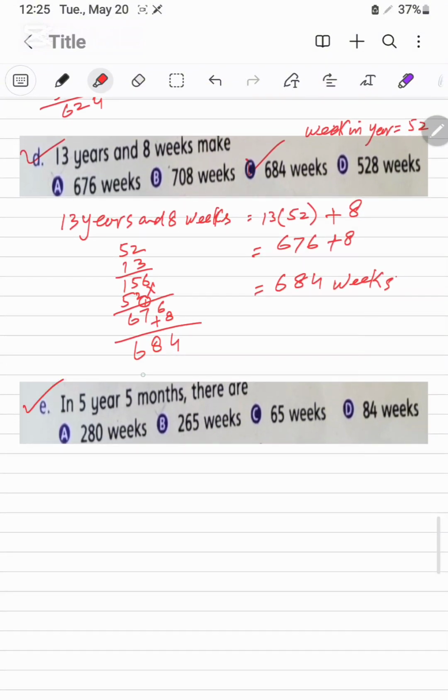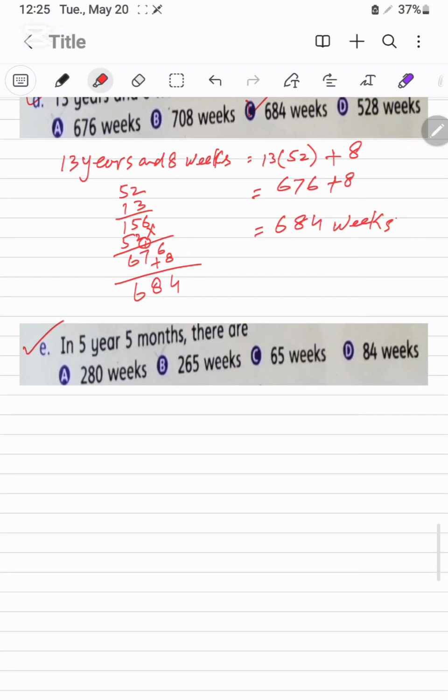Next, in 5 years, 5 months, there are how many weeks. We are going to find out the weeks in 5 years and 5 months.